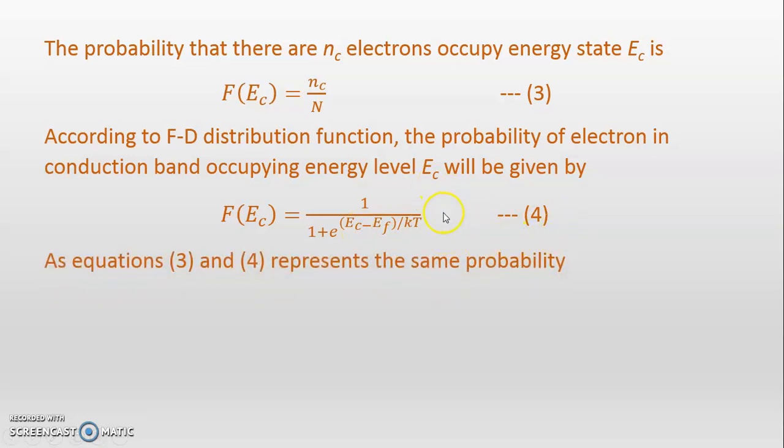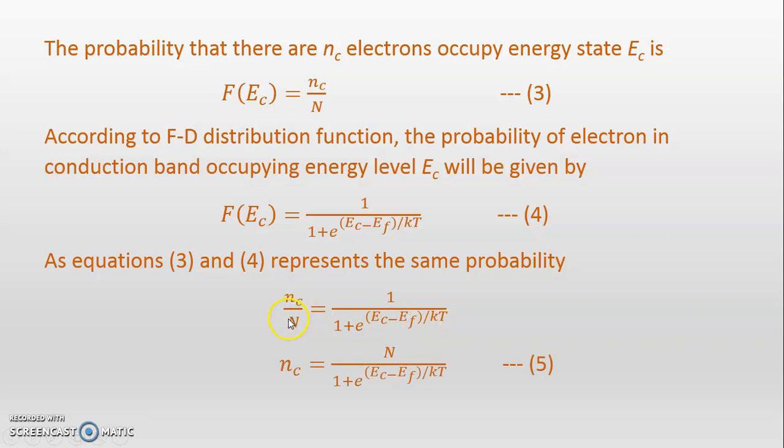Equation 3 and equation 4 represent the probability. Both f(EC) in equation 3 and equation 4 give the probability of finding electrons at energy level EC. So we'll compare these two equations. We can write nC upon N is equal to this term, which is 1 upon 1 plus e raised to (EC minus EF) upon kT.